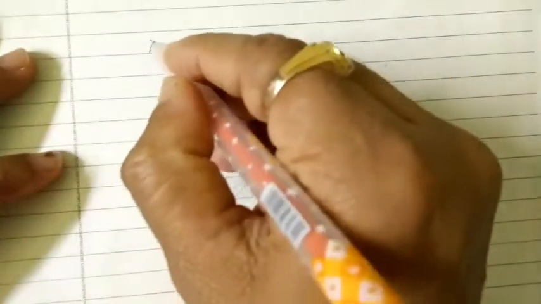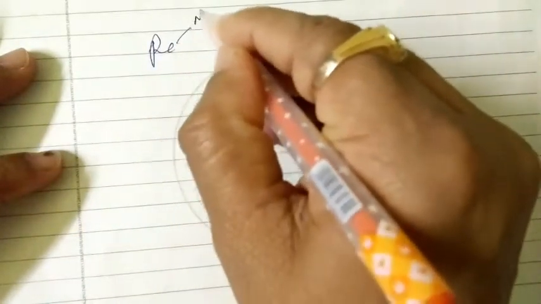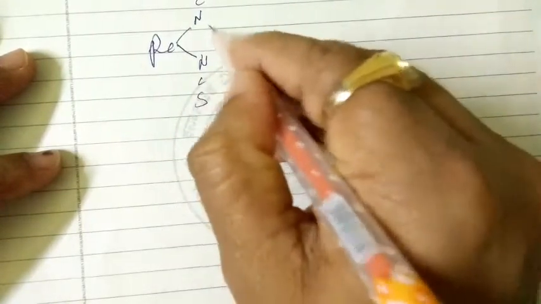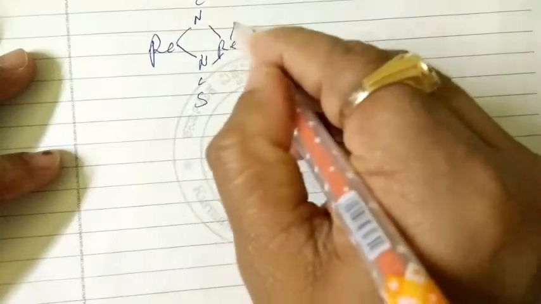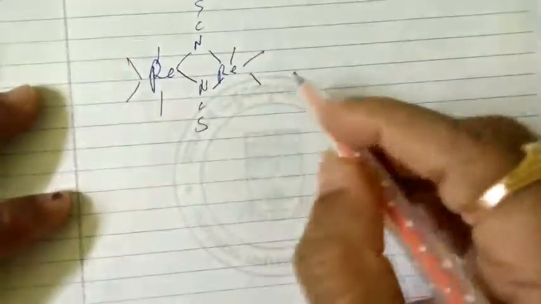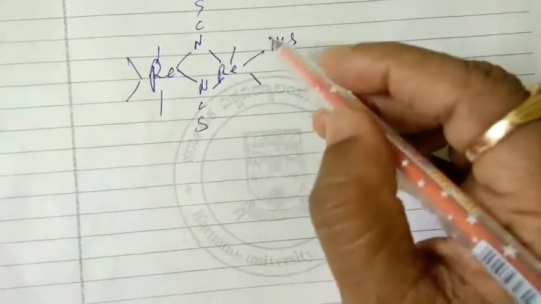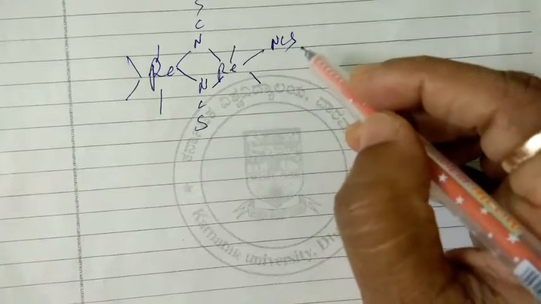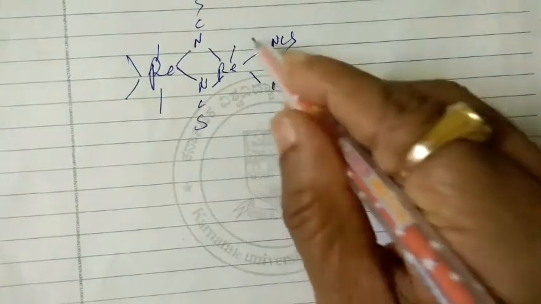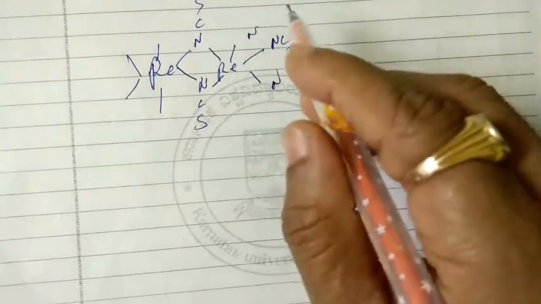Even if you see this compound, rhenium, Re NCS, NCS, like this, it's all terminal. You can take it as an NCS group, and these are all nitrogen bonded.